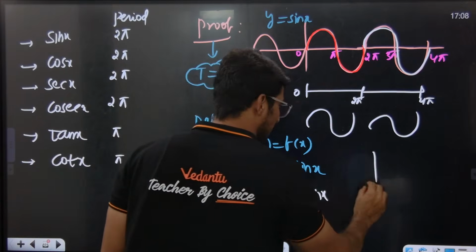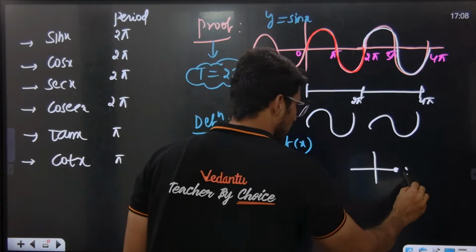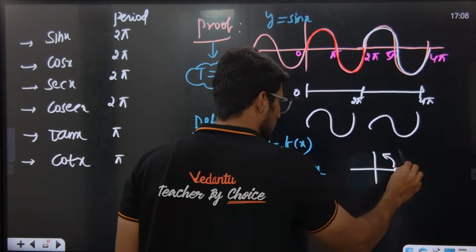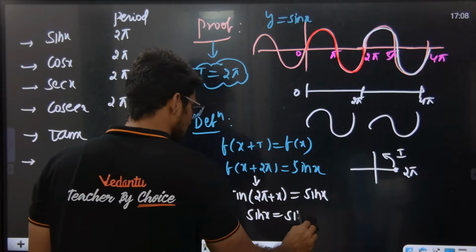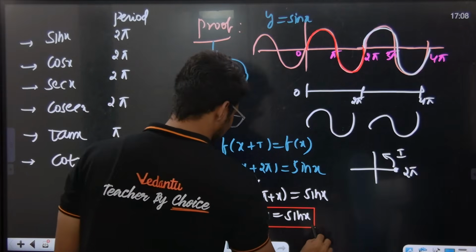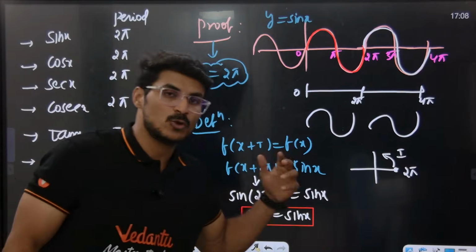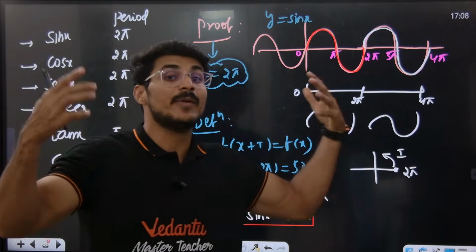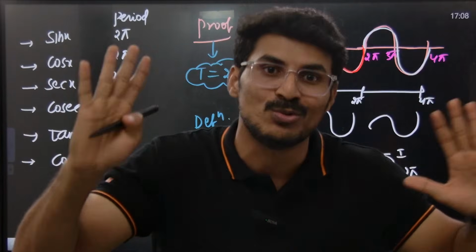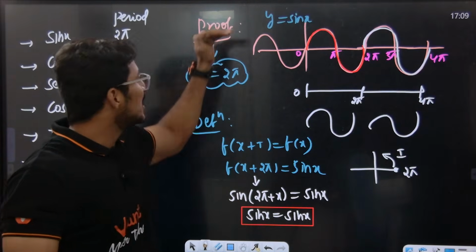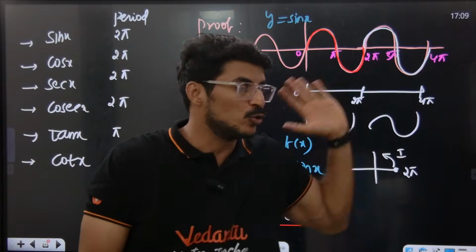sin of 2 pi plus theta, see, 2 pi will be here. So 2 pi plus theta means first quadrant, sin is positive. sin x is equal to sin x, we are getting or not? So when I put 2 pi in the t place, LHS and RHS both match. So can I say the period of this function is always 2 pi?